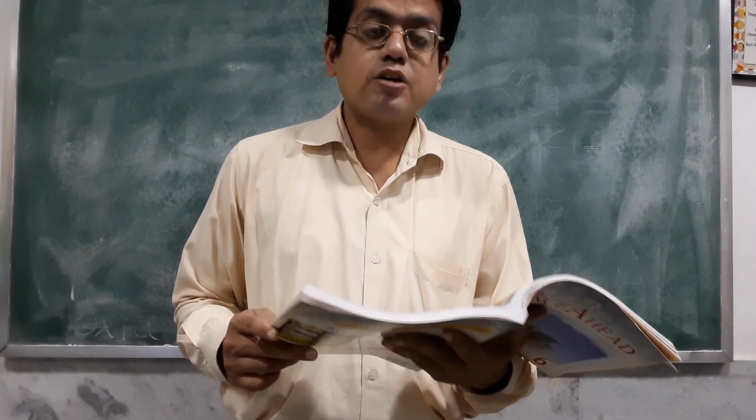Nutrition. Come to the next page. Page number 81. Nutrition, second paragraph. Photosynthesis. The process by which plants turn carbon dioxide and water into carbohydrates and oxygen using light energy trapped by chlorophyll is called photosynthesis.